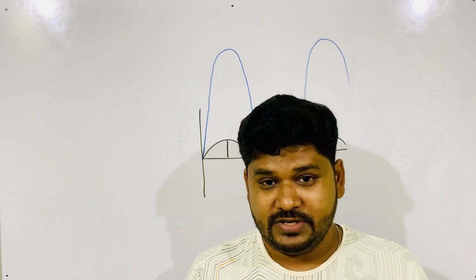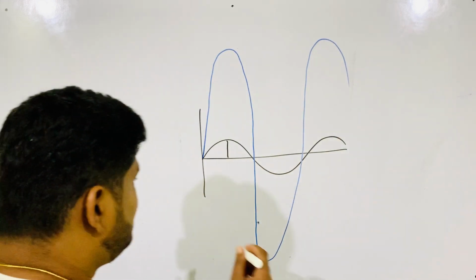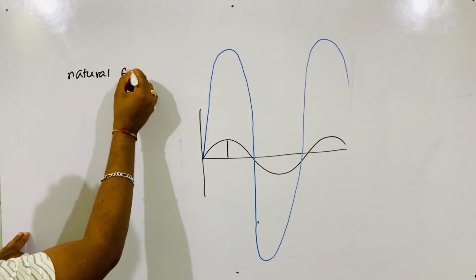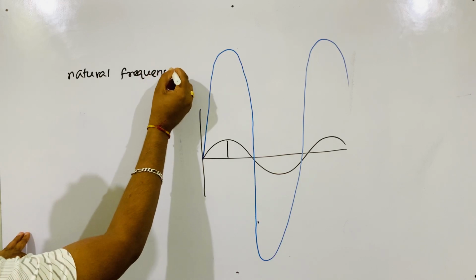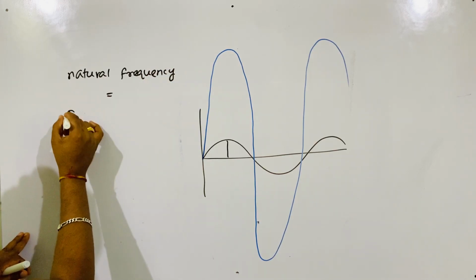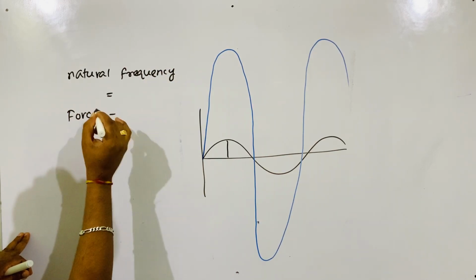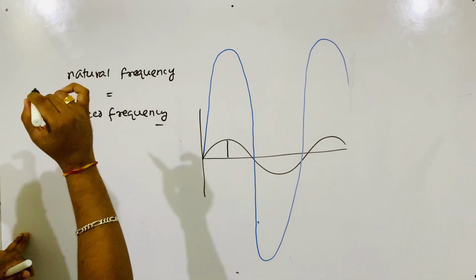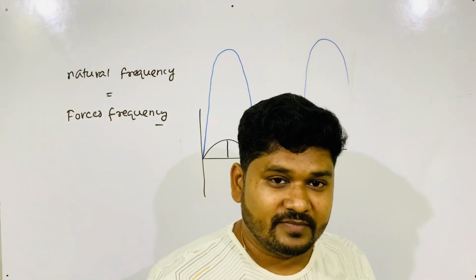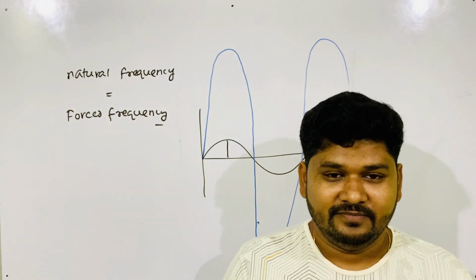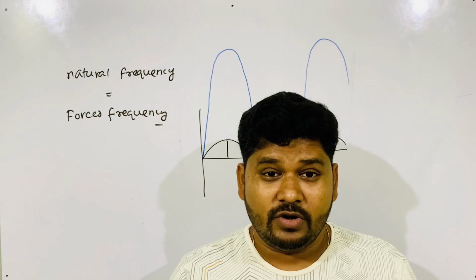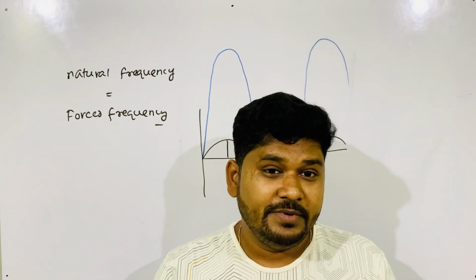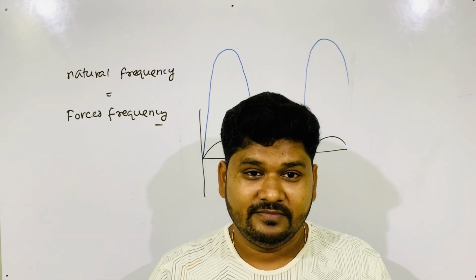What is the condition of resonance? The condition of resonance is natural frequency is equal to forced frequency. This is the condition, then resonance happens. Now it is becoming more and more difficult. Sir, what is natural frequency? What is resonance frequency? So many doubts we have now.